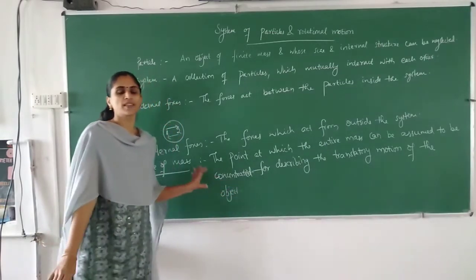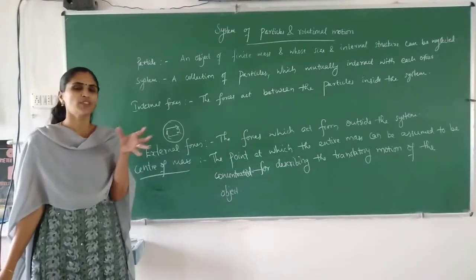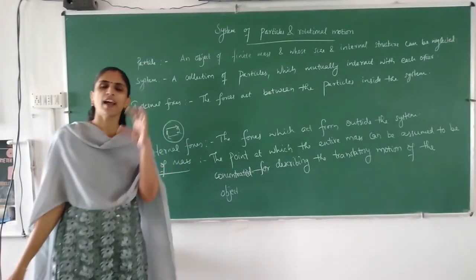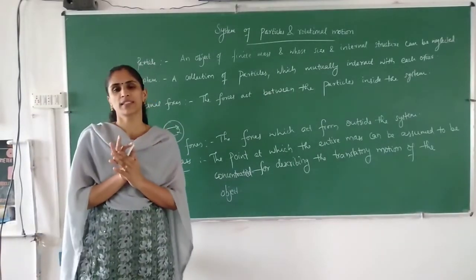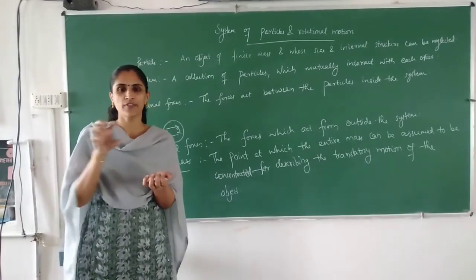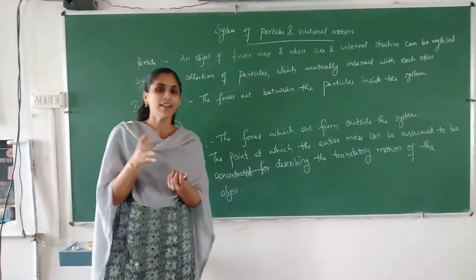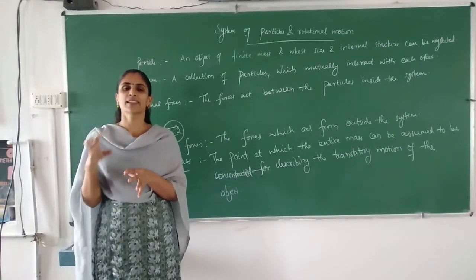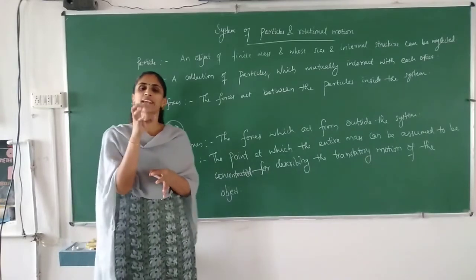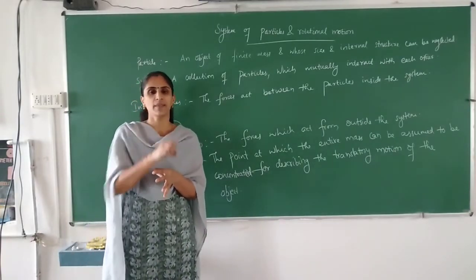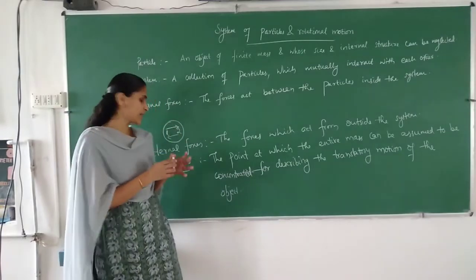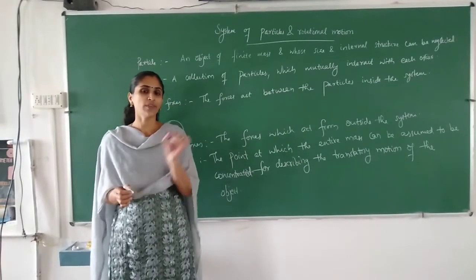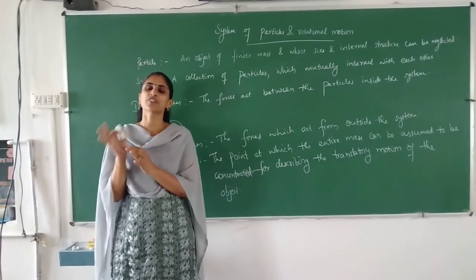What is meant by center of mass? When we are considering a large number of particles, the center of mass of a system can be defined as the point at which the entire mass is assumed to be concentrated. We cannot actually find such a point, but for our calculation and for writing down the equations, it will be easier. So we assume that the entire mass is concentrated at a point, and that point is known as center of mass. And what's the speciality of that center of mass? By knowing that point, it will be easier to describe translatory motion.